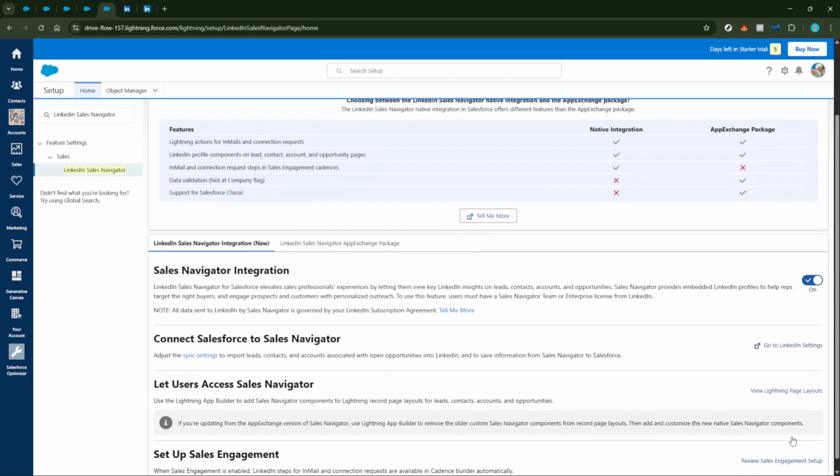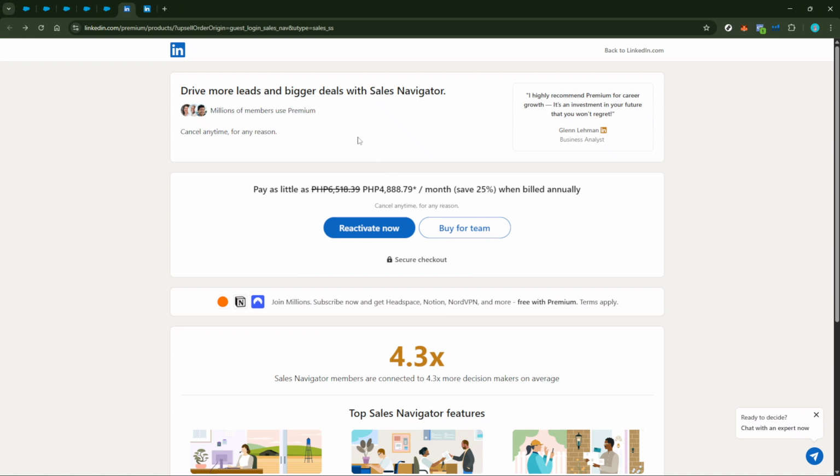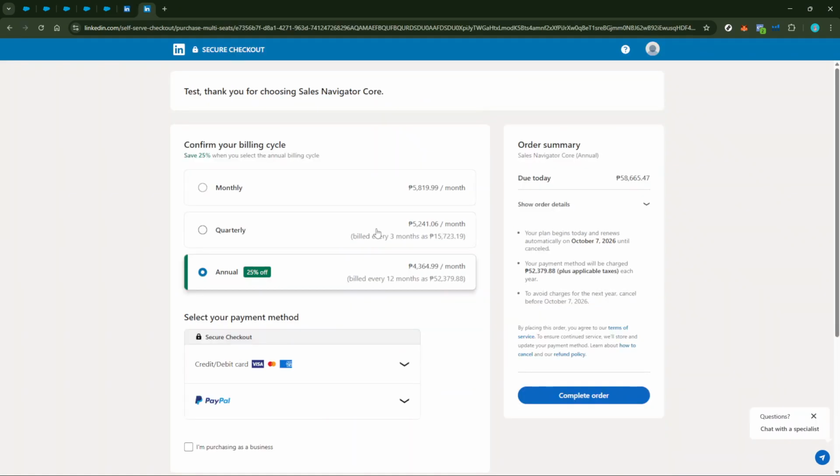After you've authorized and granted permissions, we move to LinkedIn's own settings. Navigate to where it says Purchase and Install Sales Navigator. This is critical because to proceed with the integration, you must have the Sales Navigator package. Finally, install the LinkedIn Sales Navigator package in your Salesforce organization.